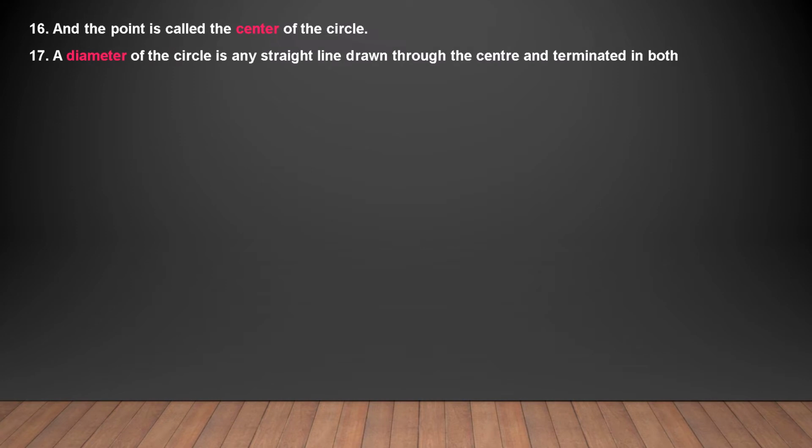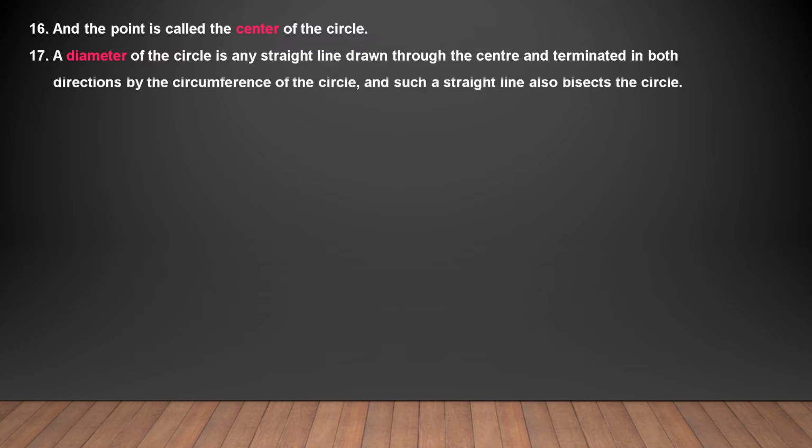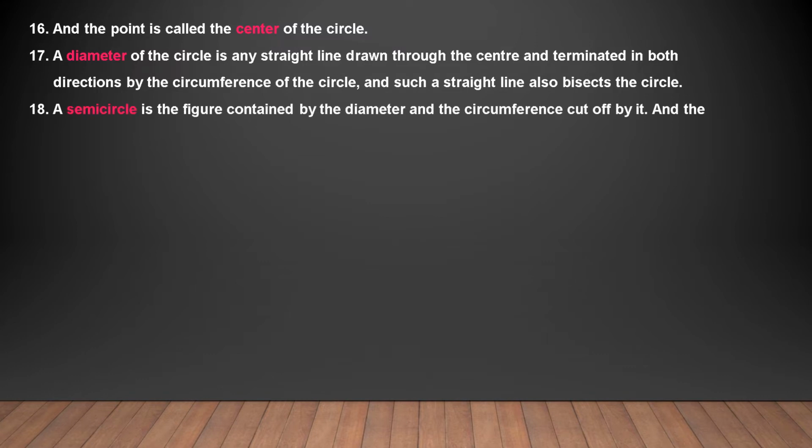The 17th is, a diameter of a circle is any straight line drawn through the center and terminated in both directions by the circumference of the circle, and such a straight line also bisects the circle. Next is, a semicircle is the figure contained by the diameter and the circumference cut off by it, and the center of the semicircle is the same as that of the circle.